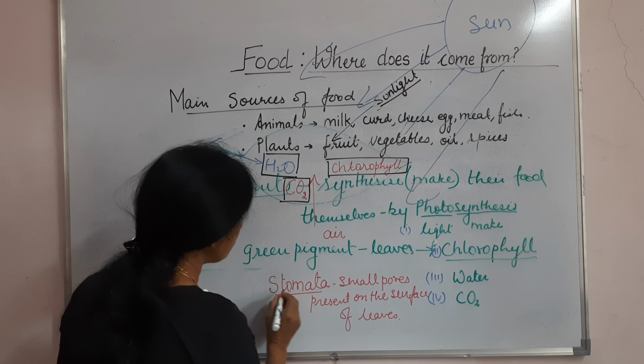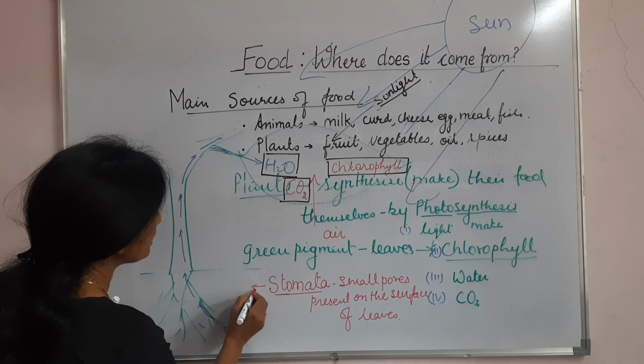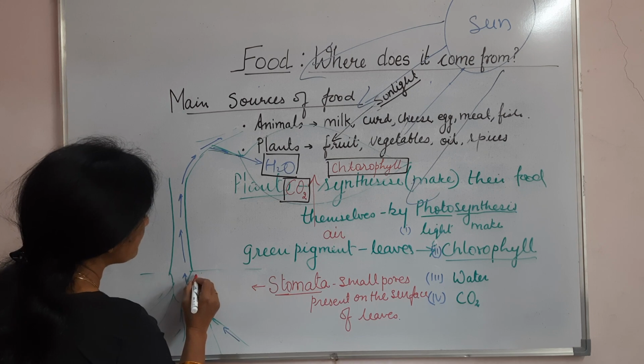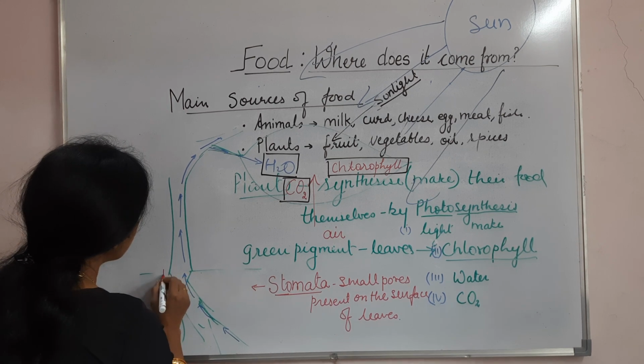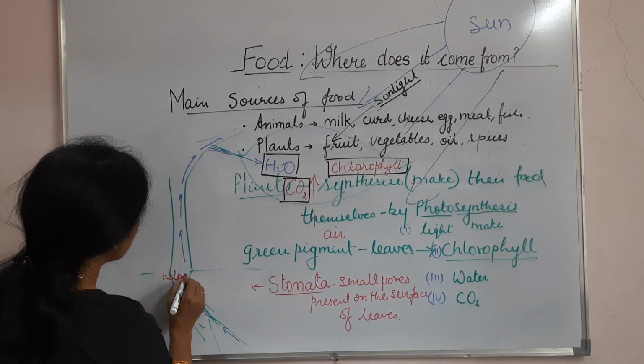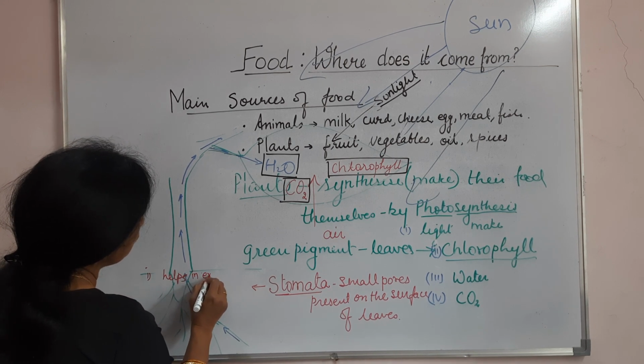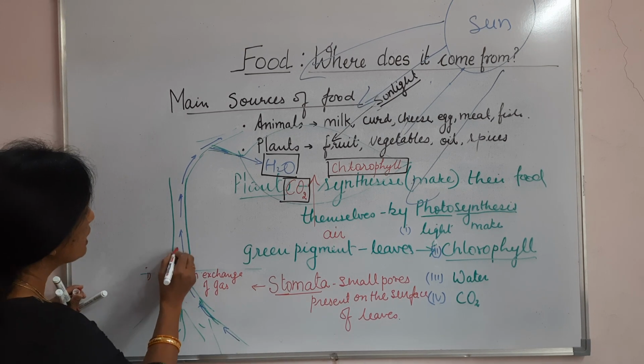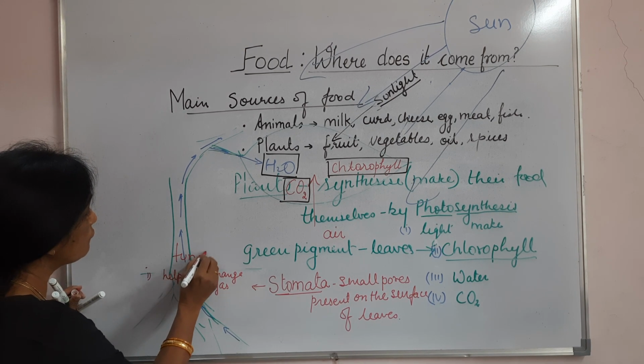What's the function of a stomata? Function of stomata is it helps in exchange of gas. Which gas? O2 and CO2. That's the function of stomata.